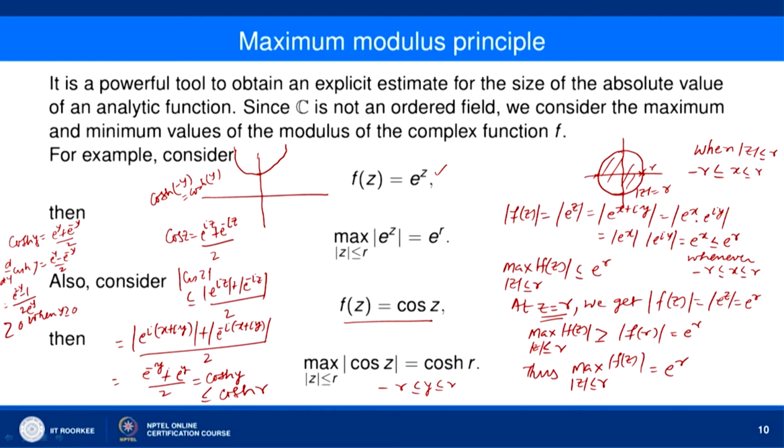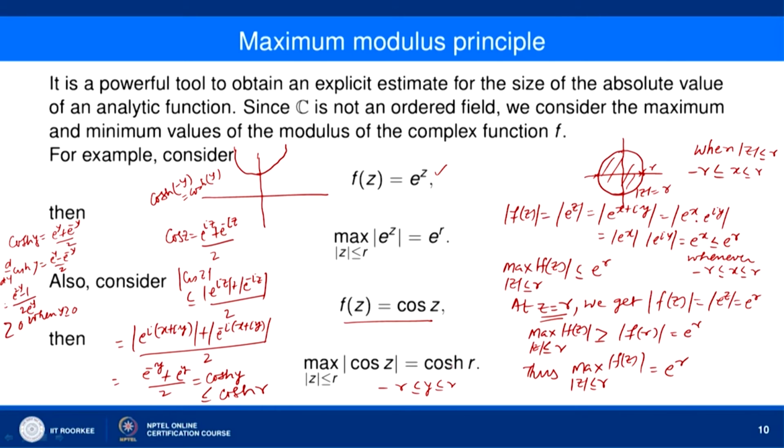So, e to the power minus y plus e to the power y divided by 2 is an increasing function for all values of y. So, cos hyperbolic y is less than or equal to cos hyperbolic r. So, what we have, maximum value of mod of cos z when mod z is less than or equal to r is less than or equal to cos hyperbolic r, and then what you do, now you want to show that maximum value of mod of cos z when mod z is less than or equal to r is greater than or equal to cos hyperbolic r, okay.